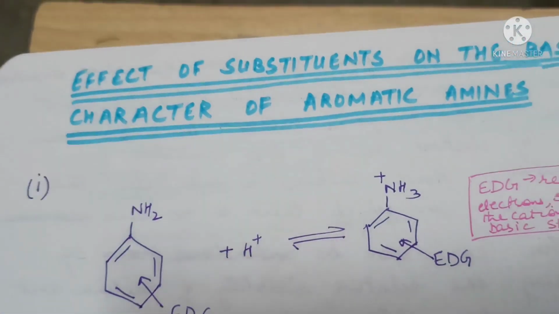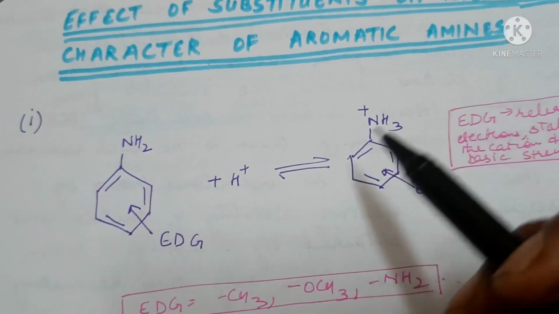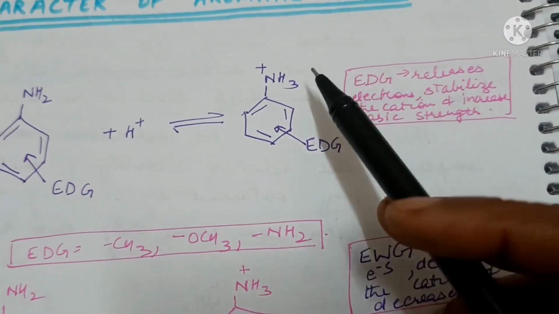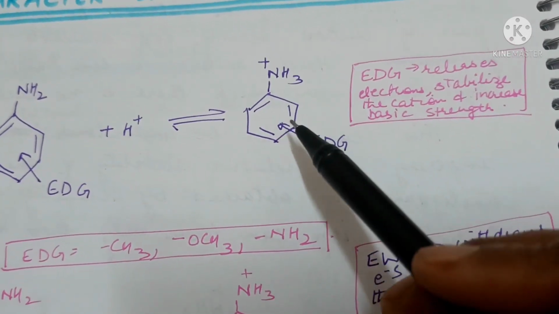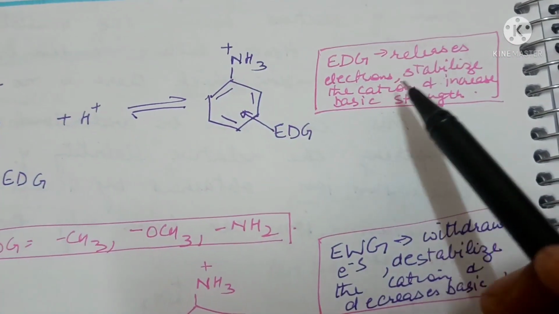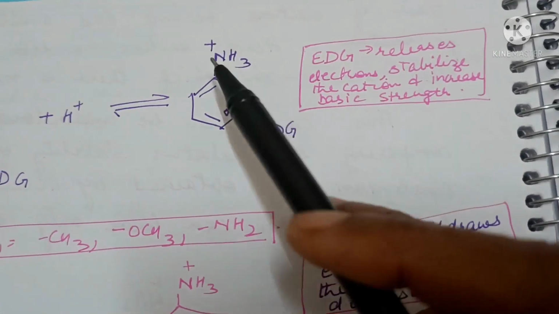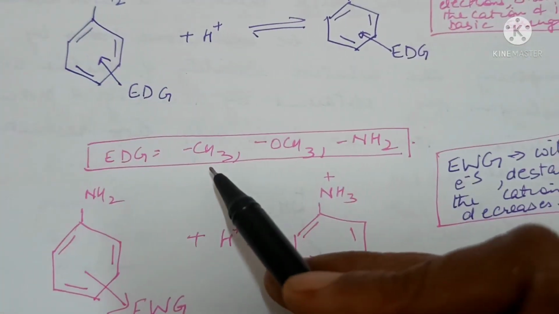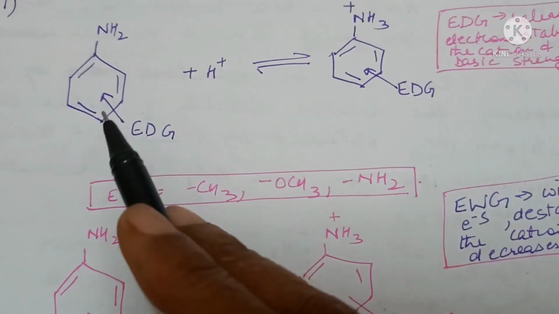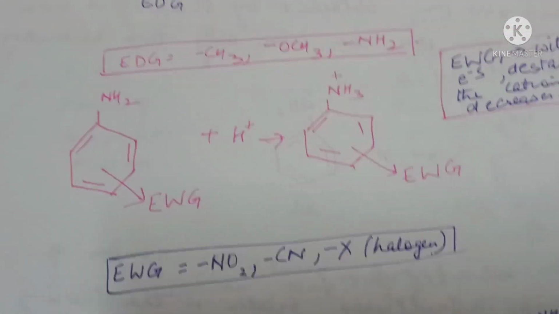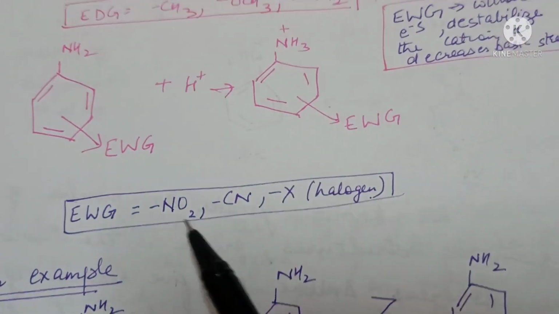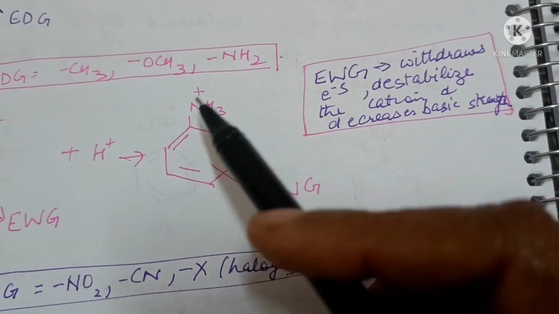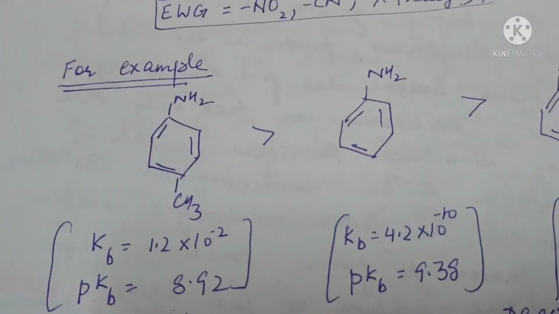Effect of substituents on basic character of aromatic amines. Electron donating groups will increase the availability of the lone pair of electrons, and will also disperse the positive charge on the nitrogen atom, so they stabilize the anilinium cation and increase the basic strength. So electron releasing groups such as methyl, methoxy and amino will increase the basic character of aniline. On the other hand, electron withdrawing groups like nitro, cyano or halogen atoms will withdraw electrons, destabilize the anilinium cation and decrease the basic strength.